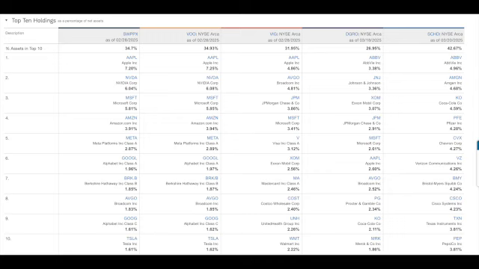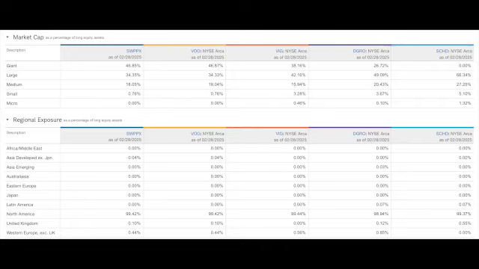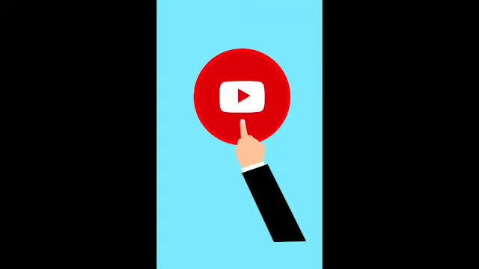As we go over to the sector weightings, it's usually the top three are IT, healthcare, and financials. As we shoot over to the market cap, basically giant, large, and medium, and it's all in the US. It's very important to be diversified, as you could see from the previous slides.